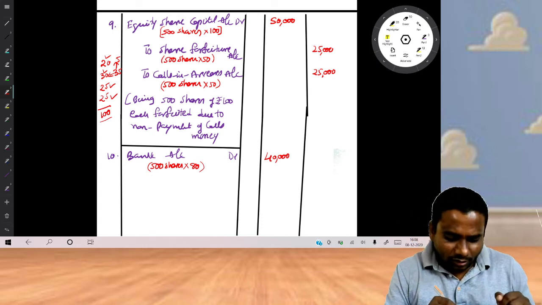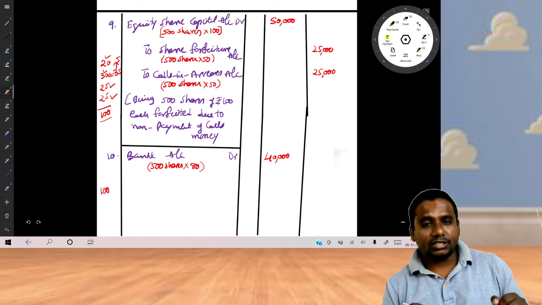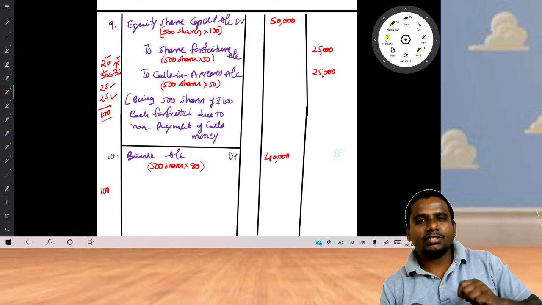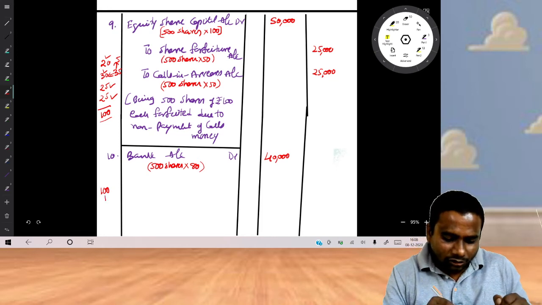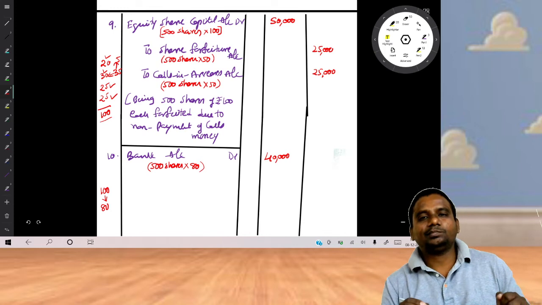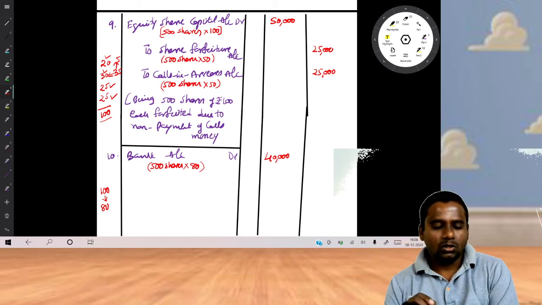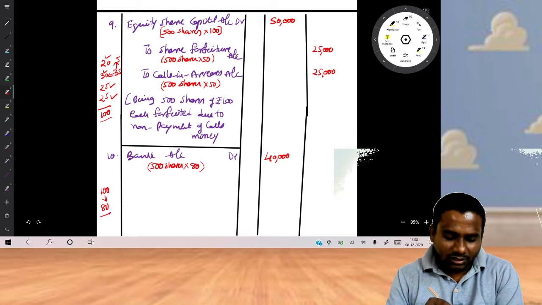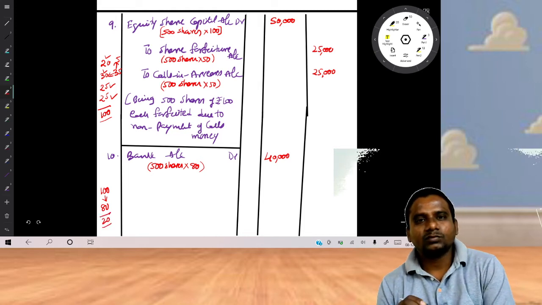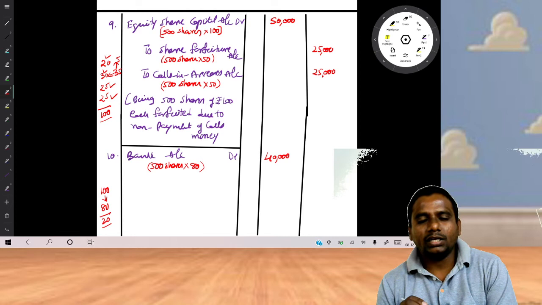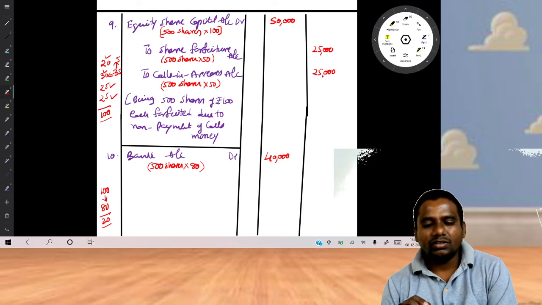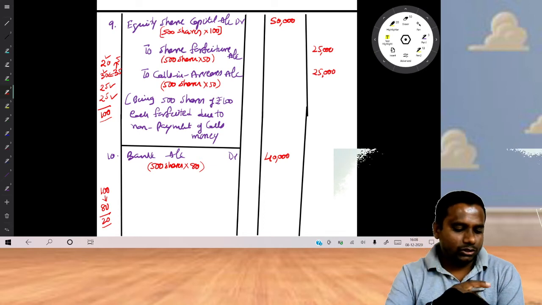Now look at, actually the face value of the share is 100 rupees, and you are issuing it at only 80. So there is a discount of 20, and this discount we will set off against the share forfeiture account.